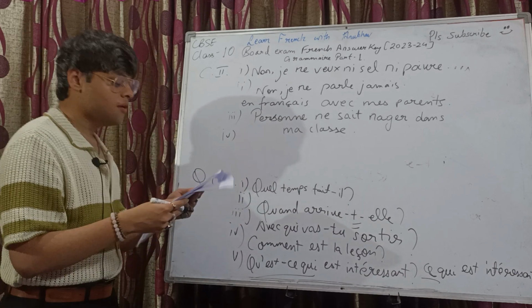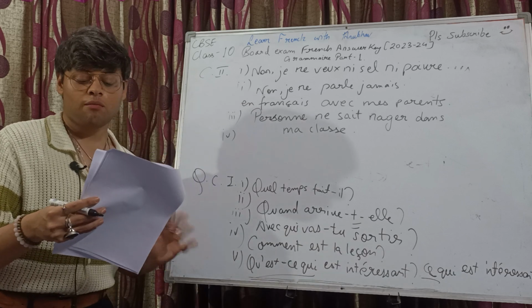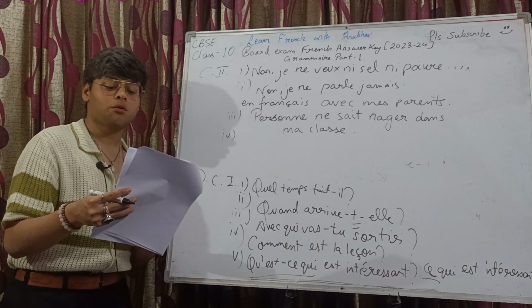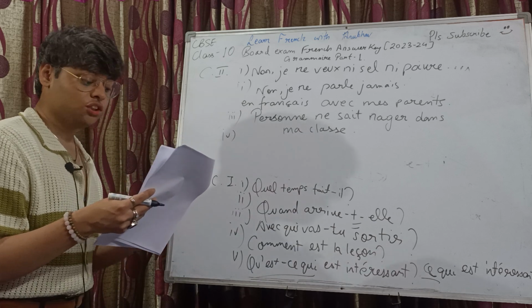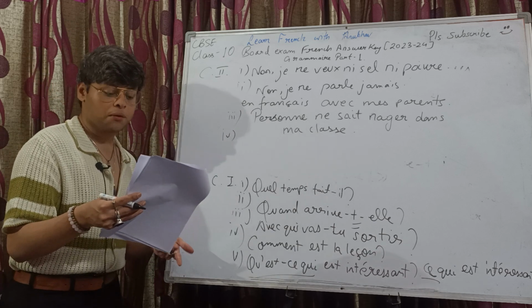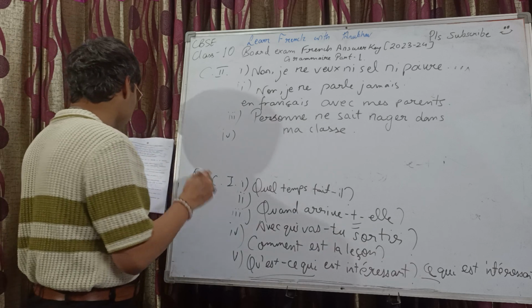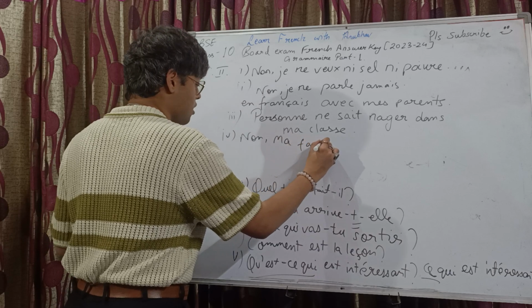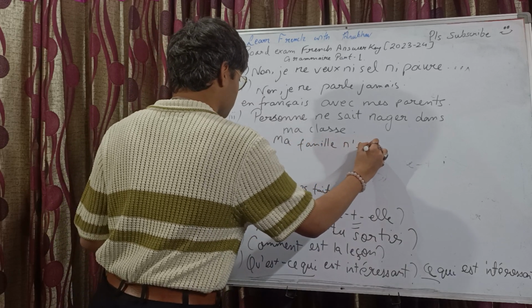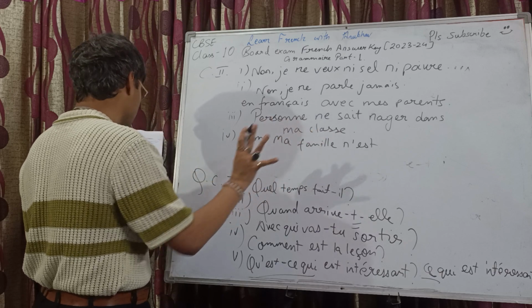Fourth one. Votre famille est déjà allée au Japon? Your family has already been to Japan? No, they haven't been to Japan, right? So, déjà is the expression. So, pas encore, not yet, they haven't yet. So, no. Ma famille. Famille corresponds to third person singular, okay.